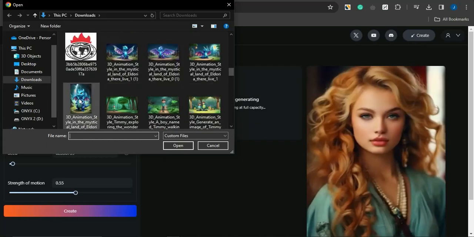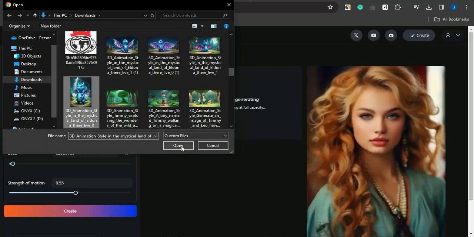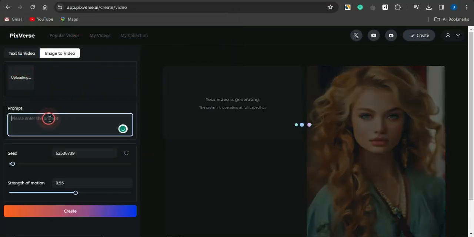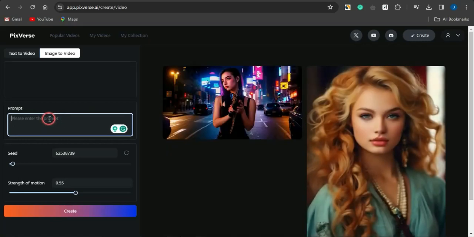So guys, supposing I want to simply animate this image right here, I can just click on open right here. As you can see, the image is being uploaded, and you can add a simple prompt to it.